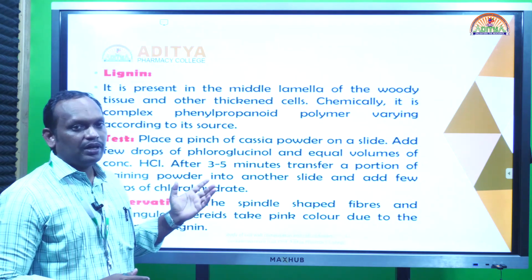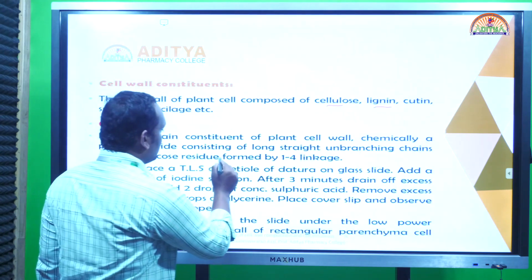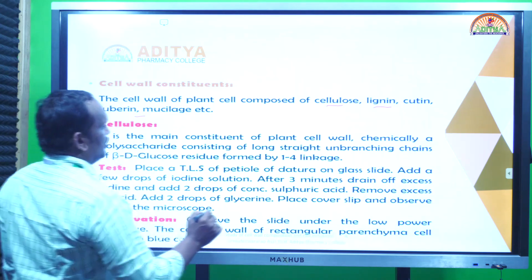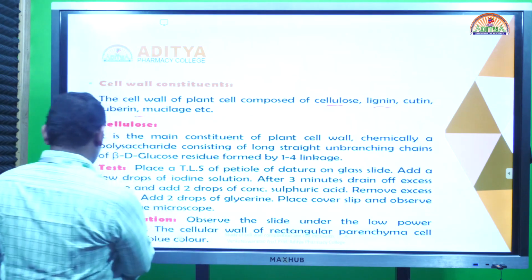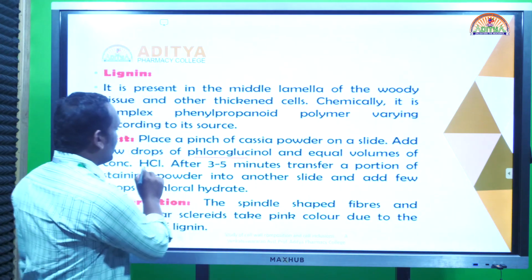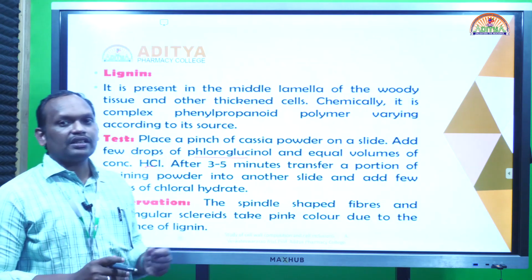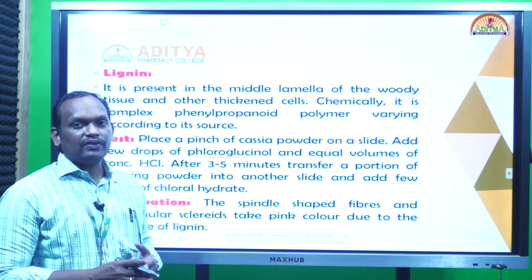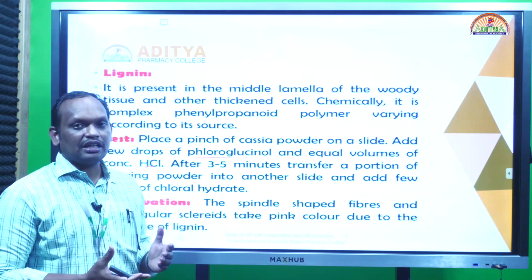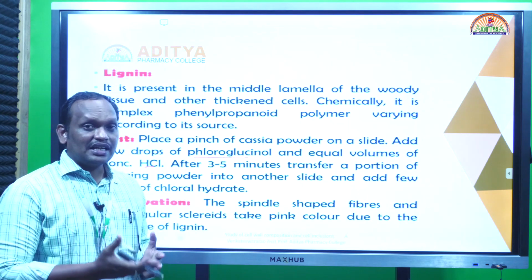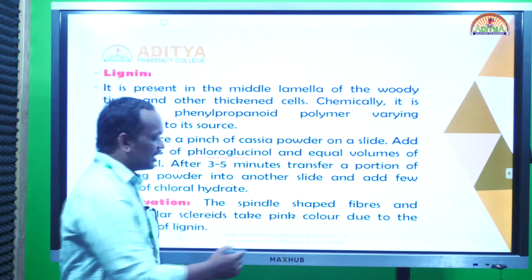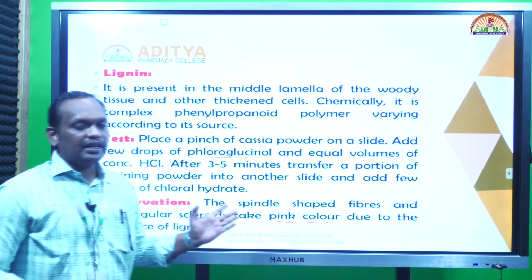Lignin can be identified by using phloroglucinol. Just remember the major chemical test we do to identify lignin is phloroglucinol and concentrated HCl, taken in a 1:1 ratio. When you are doing a transverse section, lignified contents can be identified by using phloroglucinol and concentrated HCl in a 1:1 ratio. The lignified contents acquire a pink color. This is the identification for lignin.